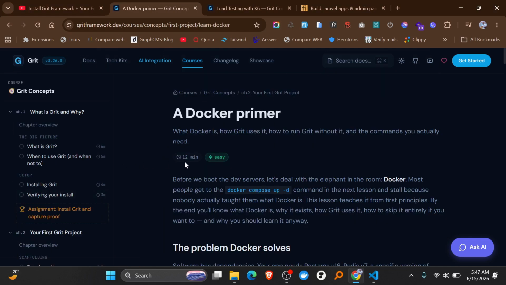So Docker is one of those concepts that most developers are scared of. I think it's because when you start using Docker, it is a point that you have almost crossed and you feel like you are a senior developer. Even if someone tells you a lot of stories about their coding journey and says they have never used Docker, it tells you the level of that developer.